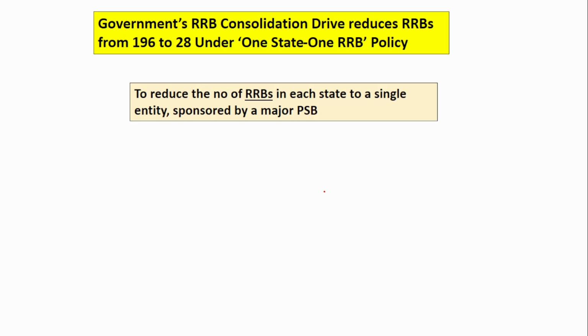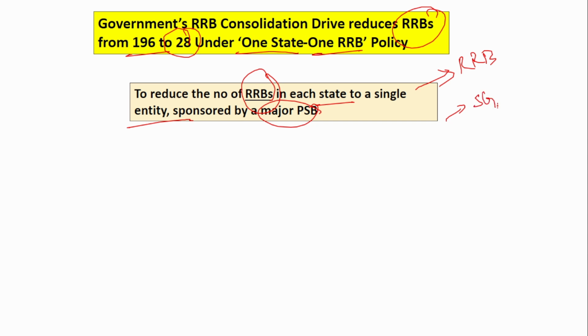Next is to reduce. The government, we know, is on a path to reduce the RRBs, Regional Rural Banks. From 196, it has been reduced to 28. So what is this One State, One RRB policy? It is nothing but reducing the number of RRBs in each state to a single entity sponsored by a major public sector bank. There are mainly 3 stakeholders in any RRB, right? Who are they? State government, central government, and the sponsor bank, which is mostly a public sector bank.